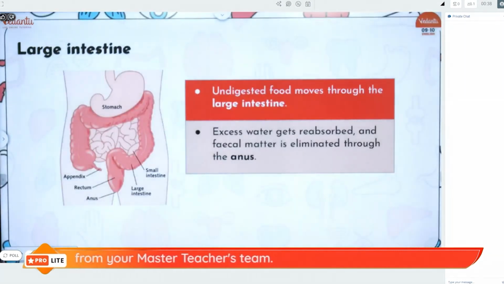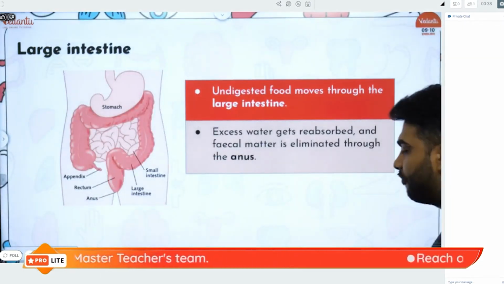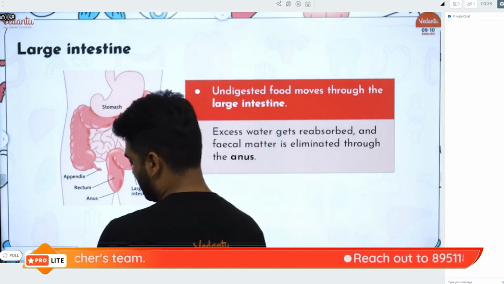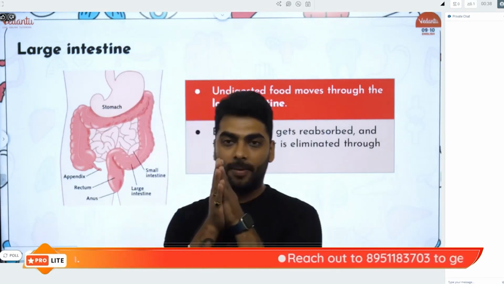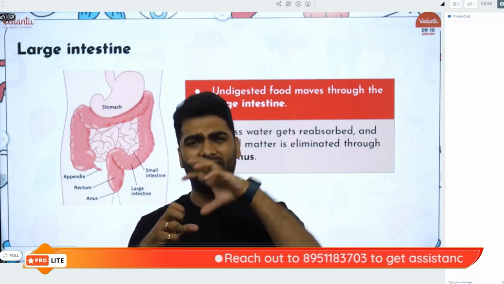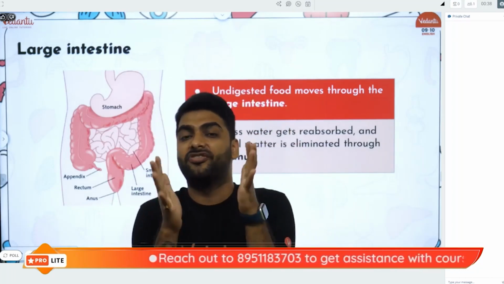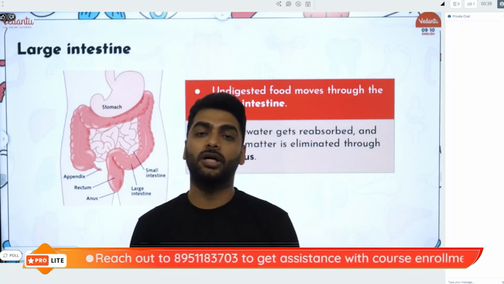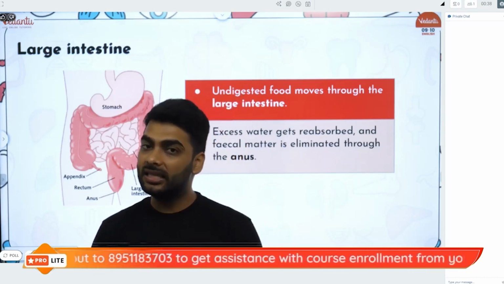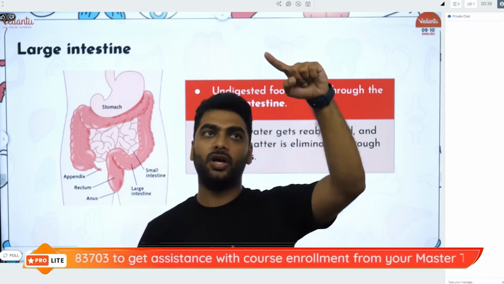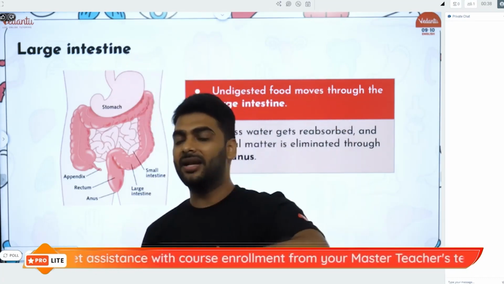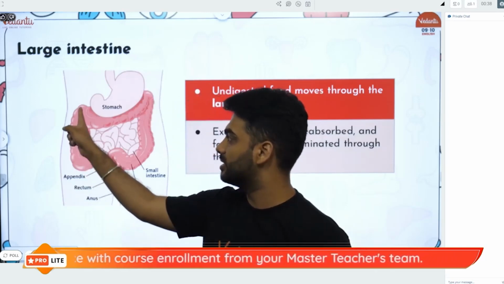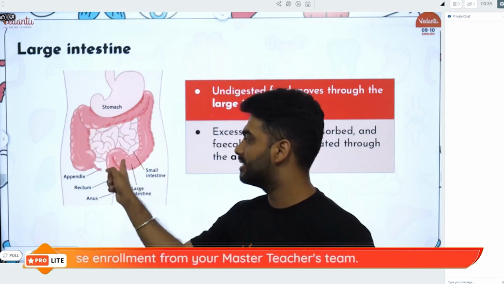The absorption happened. Now the only function of the large intestine is, when the food is absorbed, whatever is left, that is the undigested waste, goes to the large intestine. In the large intestine there is an ascending colon, transverse colon and descending colon.